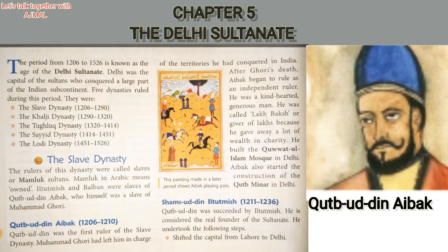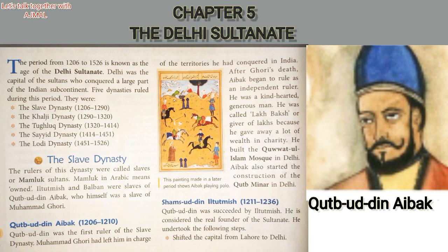The first ruler of the Slave dynasty was Qutbuddin Aibak. He ruled from 1206 to 1210. So who was the first ruler of the Slave dynasty? Qutbuddin Aibak.